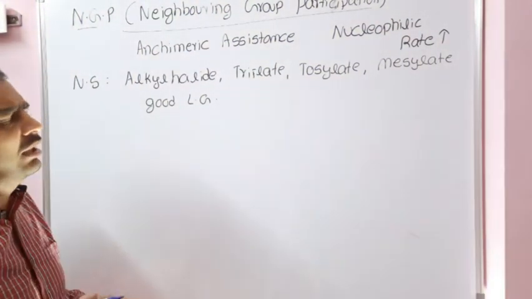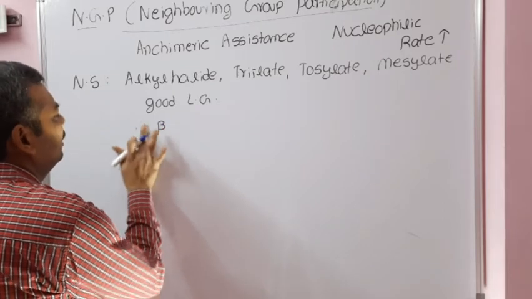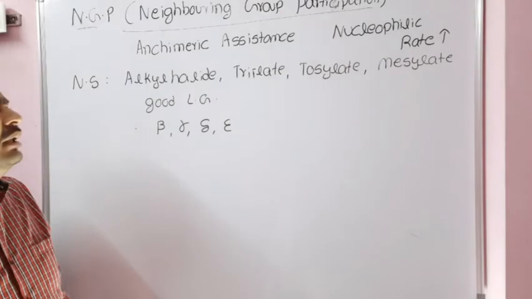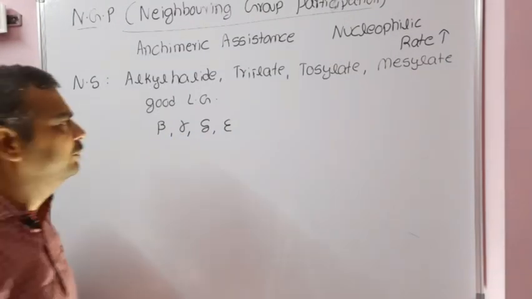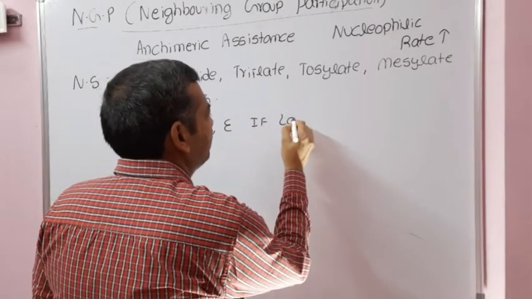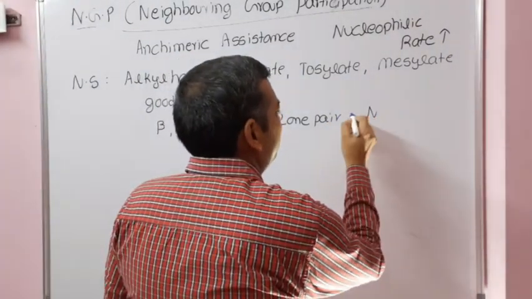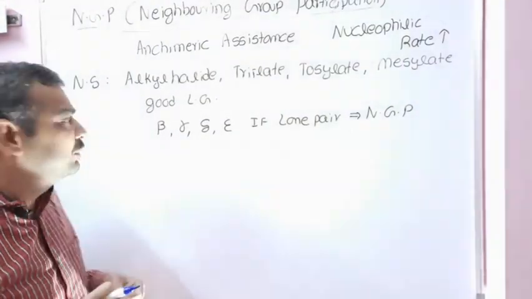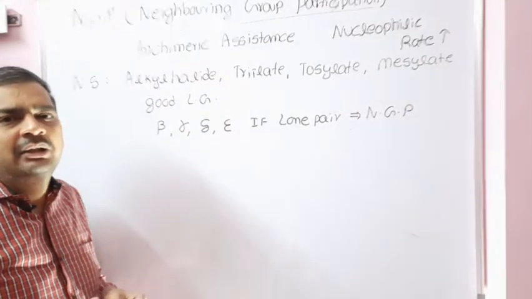If the substrate or starting material has a good leaving group, and with respect to the leaving group, at the beta, gamma, delta or epsilon position a lone pair of electrons is present, that will undergo neighboring group participation, that is anchimeric assistance.